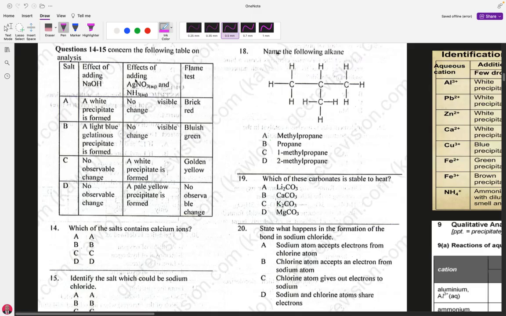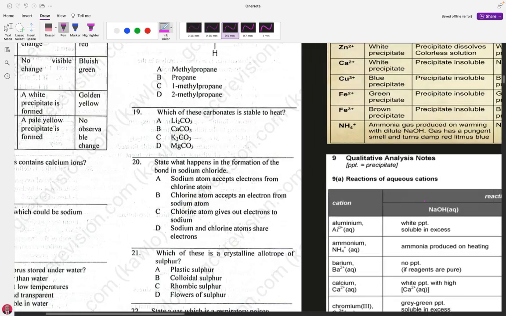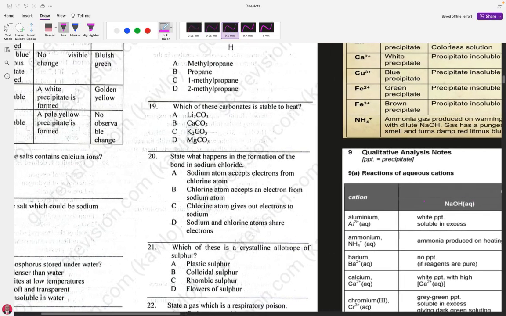So their reactions: the effect of the salt on adding sodium hydroxide, the effect on adding silver nitrate, the effect on adding aqueous ammonia, and their flame test. For instance, which of the salts from question 14 contain calcium ion? Let's go to the table. If you have already known the table, you will know what to do.